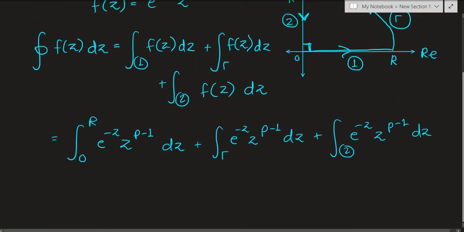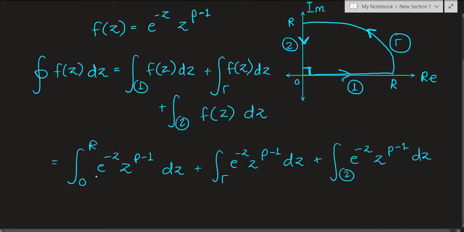So now notice that the integral over path 1, basically from 0 to r, is completely along the real axis. So our complex variable z, which was equal to x plus iy, has no imaginary component, so this y is 0. So z is equal to x only on path 1, which is this. So instead of z we can write x: the integral from 0 to r of e raised to negative x times x to the p minus 1 dx.